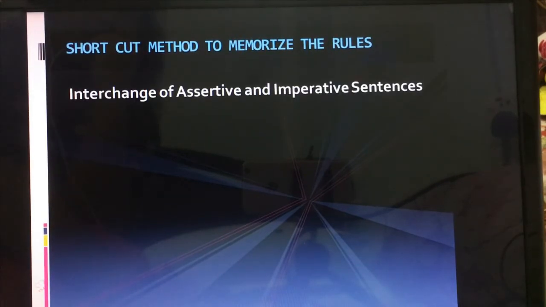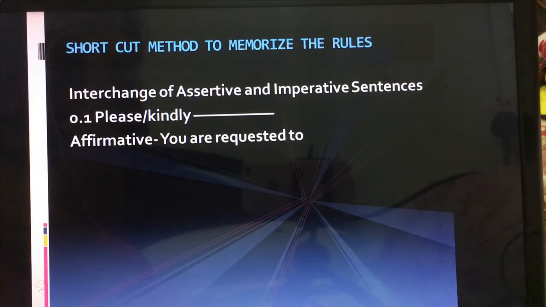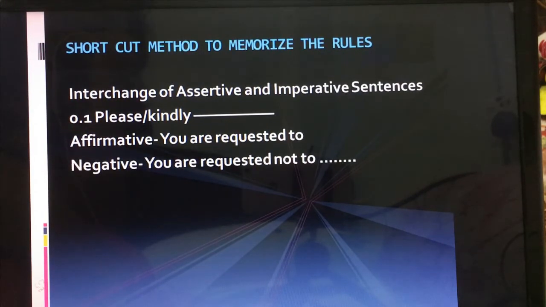Let's see the interchange of assertive and imperative sentences. Number 1: please and kindly. We are summarizing the whole rules. So first one, you can see please or kindly. What we do is this: if it is affirmative, we write you are requested to, and if it is negative, then we write you are requested not to, right?